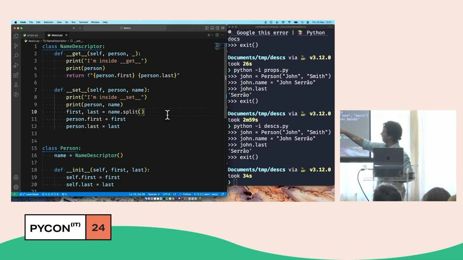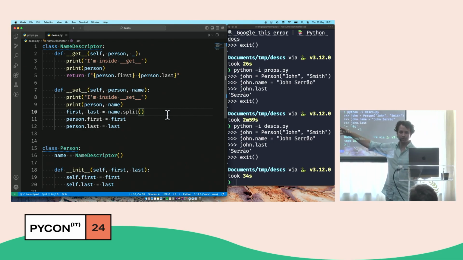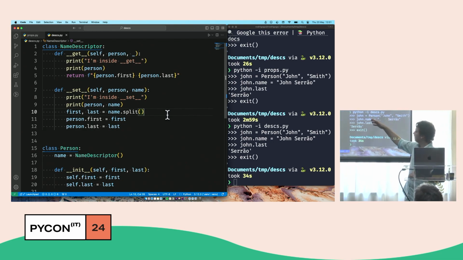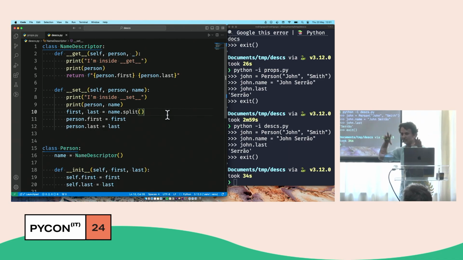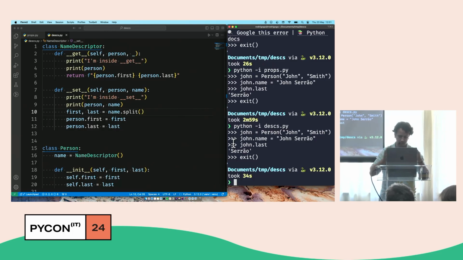So this is set. By the way, personal tip: when you're exploring Dunder methods, does everyone know the term Dunder methods? You can ask me later if you don't. When you're exploring these things, adding prints all over really is helpful because it helps you understand when things are being called, because there's just too much stuff happening.